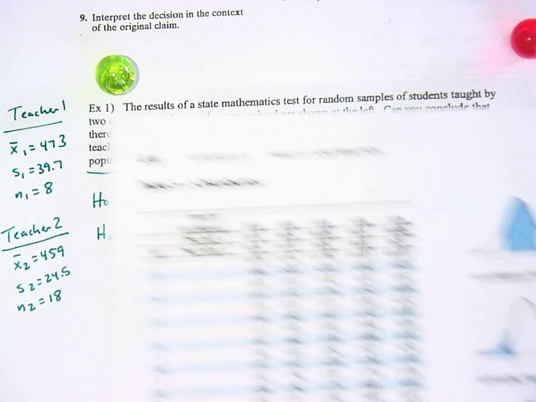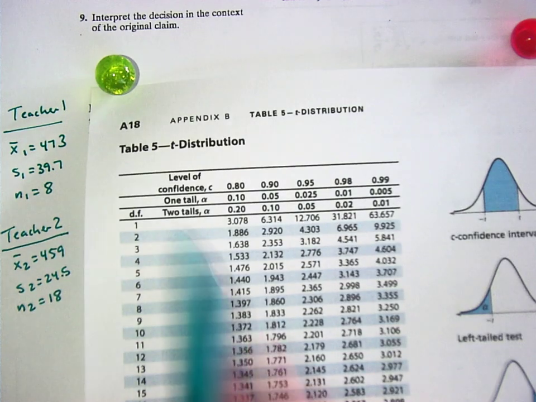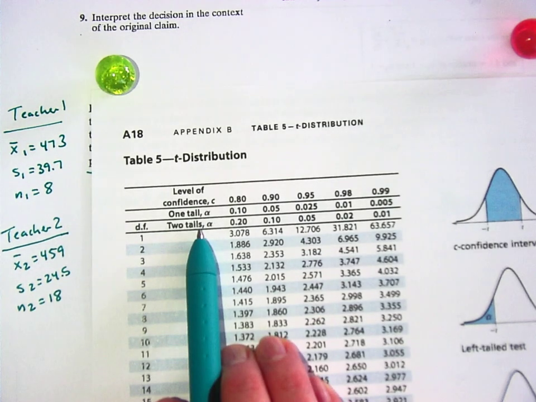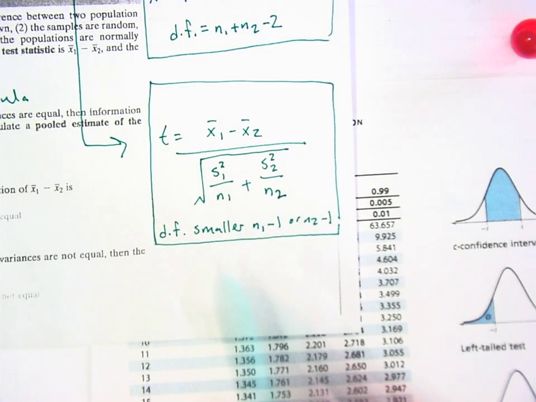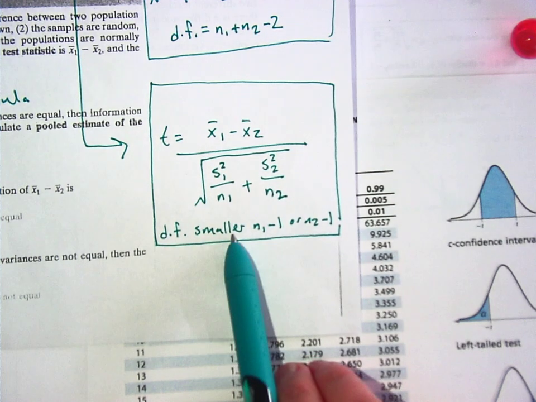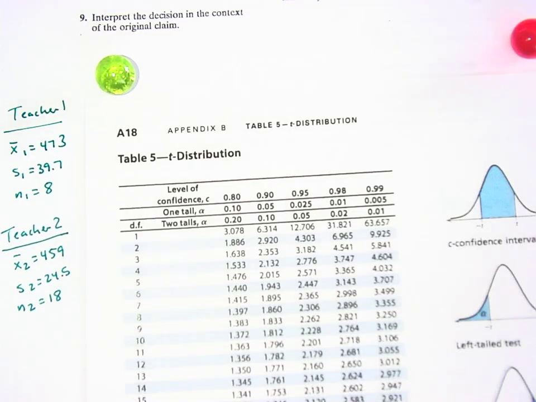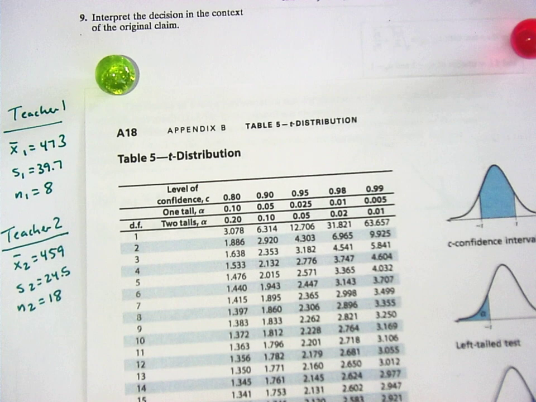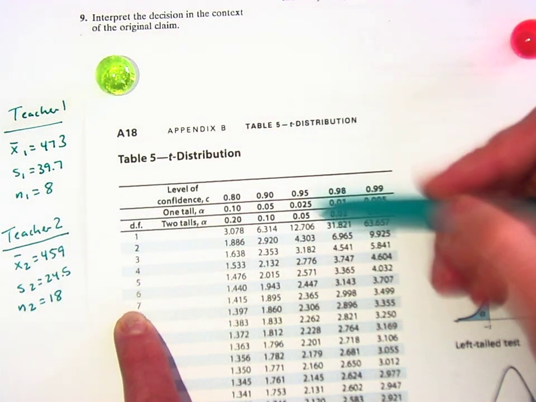I'll grab this out first, so I can put them all the way together. Okay. So we're looking at this two tails, right? Do you remember me saying that we need to look at the degree of freedom? This actually says this as well on the formula sheet, what the degree of freedom is. So the degree of freedom in this case is which one's smaller? n sub 1 minus 1 or n sub 2 minus 1? That's n sub 1 minus 1. Yeah, so 7. Is everybody understanding that? Because 8 is the smallest one, minus 1.